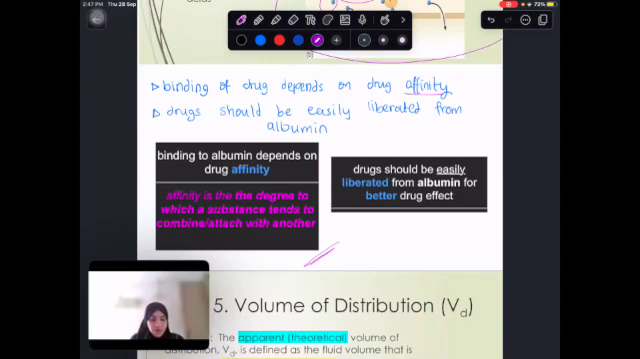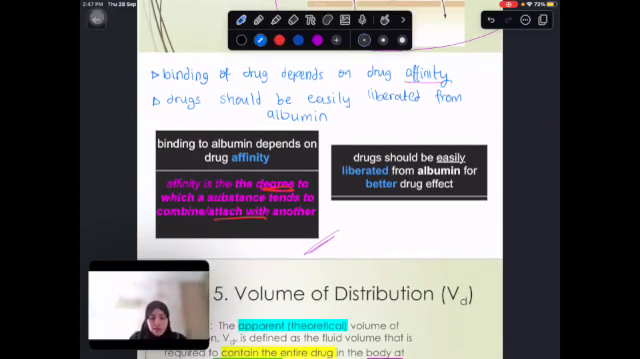So here I wrote, binding to the albumin depends on drug affinity. As I mentioned, some drugs will have higher affinity, some of them will have lower affinity. But basically, what is affinity? Degree to which the substance is going to be attached. So how attached is it? It's going to be very attached, medium, low, that kind of thing.